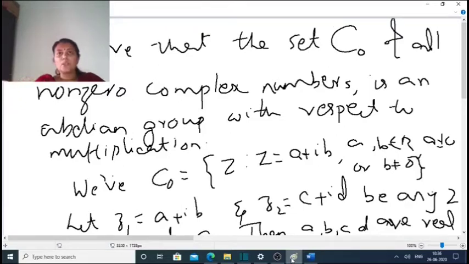C0 is the set of complex numbers with only the one point 0 plus i0 excluded, the remaining numbers. So we have C0 equal to Z equal to A plus IB, where A, B are elements of R, A not equal to 0 or B not equal to 0.